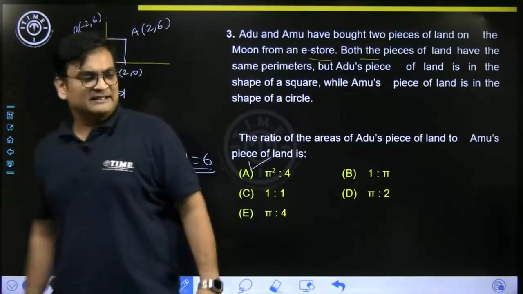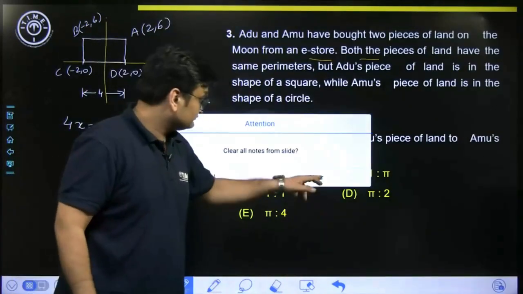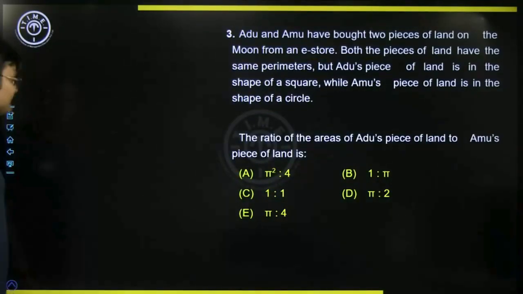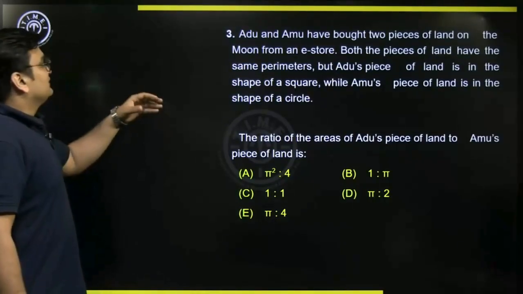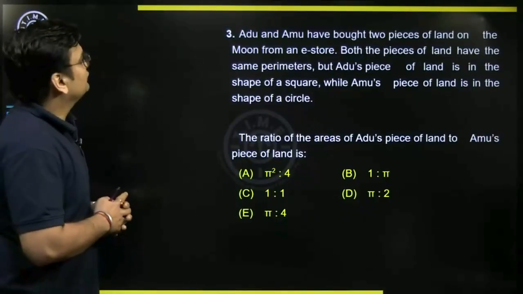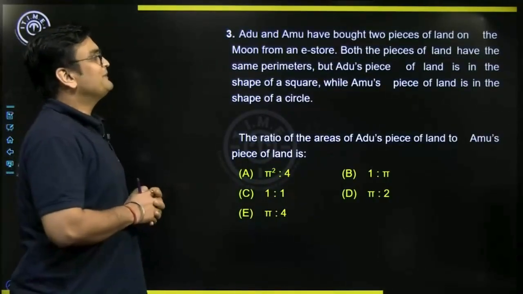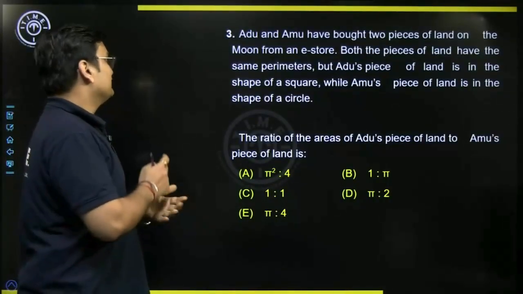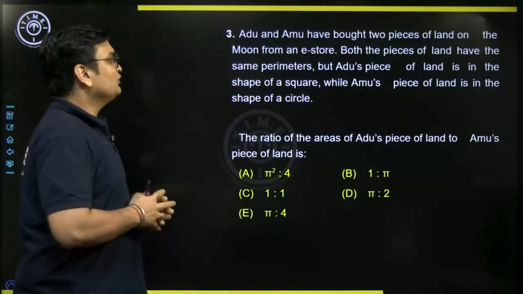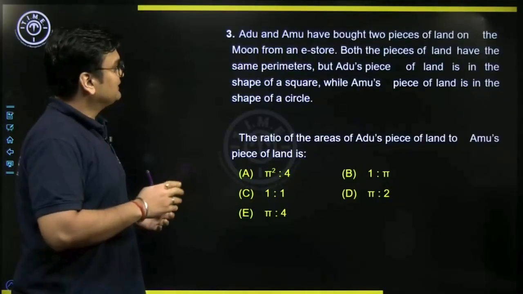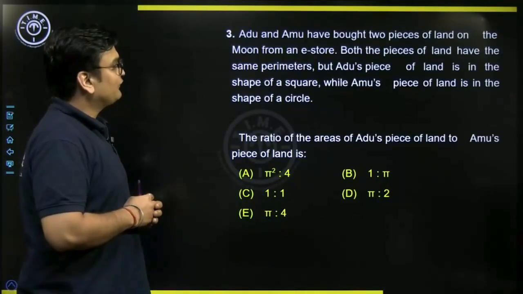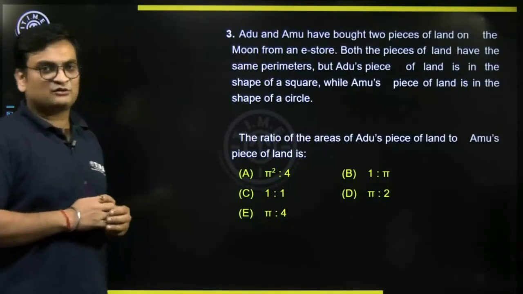Let's move on to the next question. Question number 3. It says Adu and Amu have bought 2 pieces of land on the moon from an e-store. Both the pieces of land have the same perimeters, but Adu's piece of land is in the shape of a square.